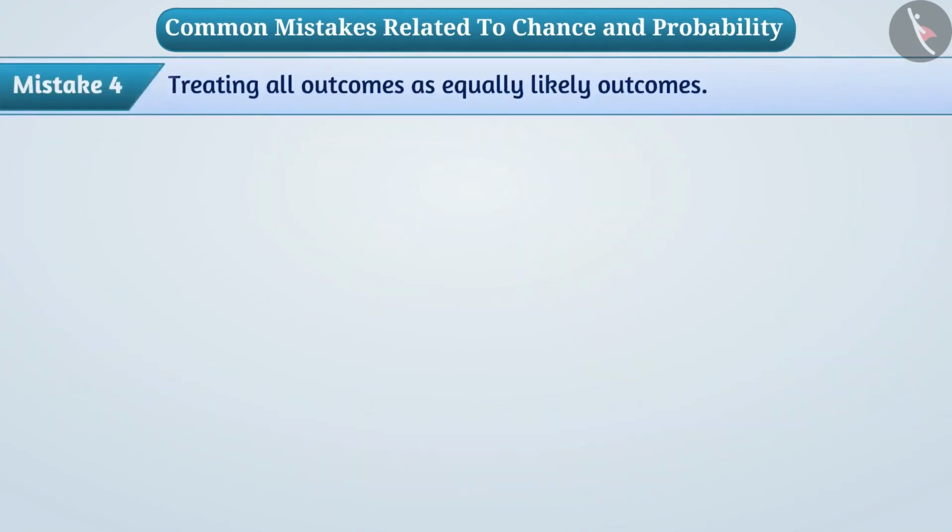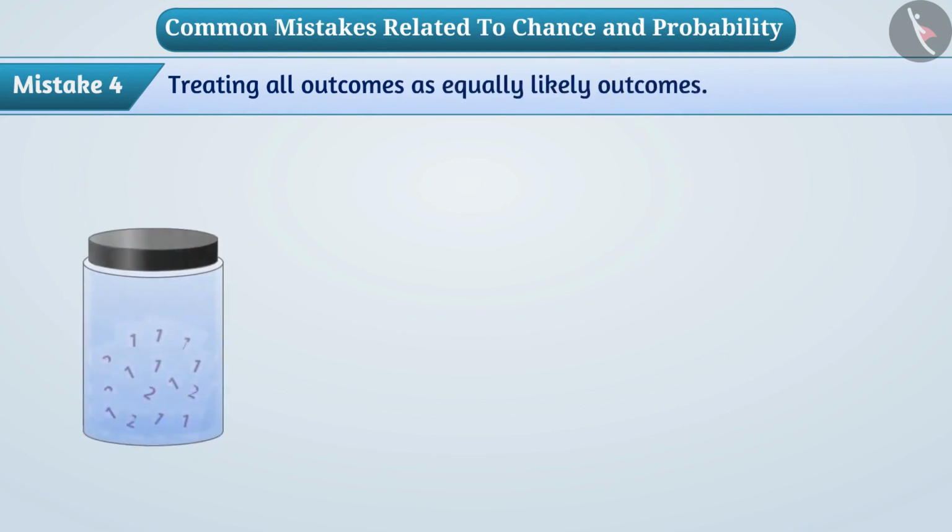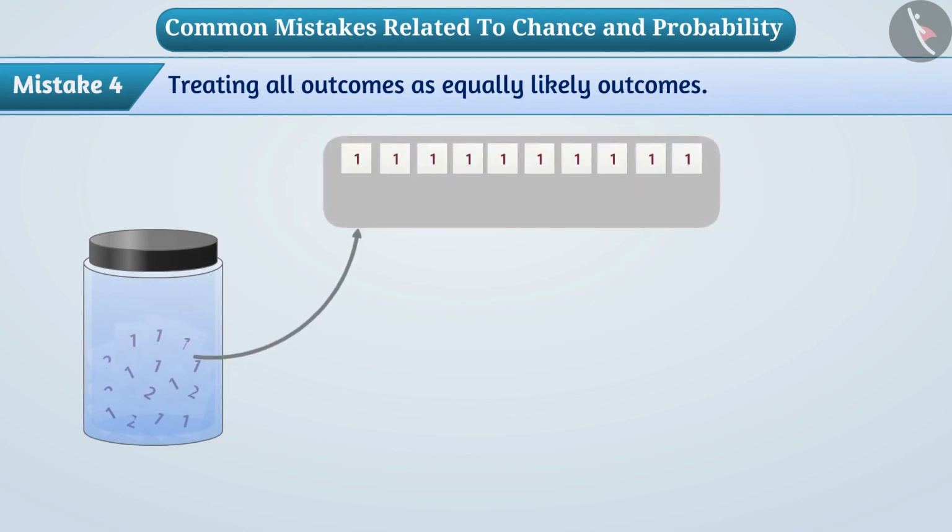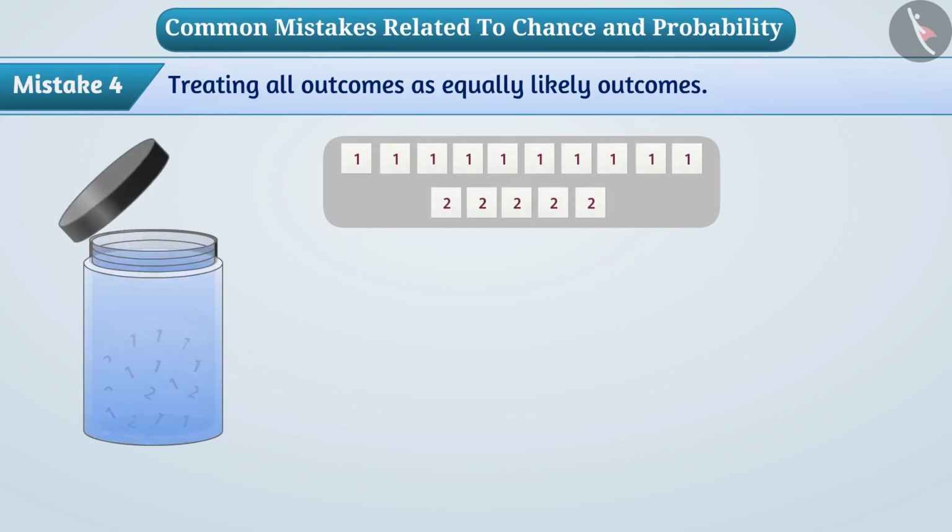But in such a case, we cannot call the experiment a random experiment. Mistake 4. Treating all outcomes as equally likely. Suppose there are 15 slips in a box, in which number 1 is written on 10 slips and number 2 is written on 5 slips. If one slip is drawn at random, are the possible outcomes equally likely? Children think that the number written on the slips is either 1 or 2, hence the outcome will be one of these numbers.